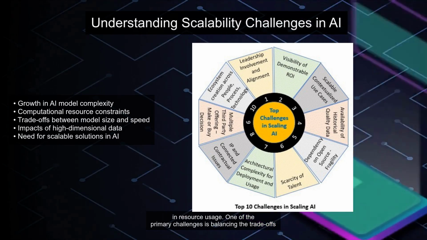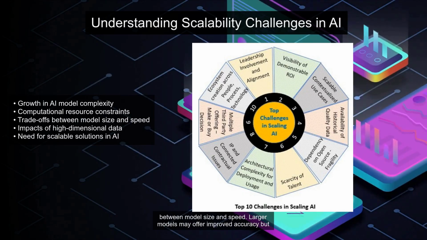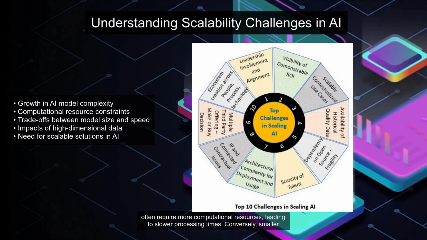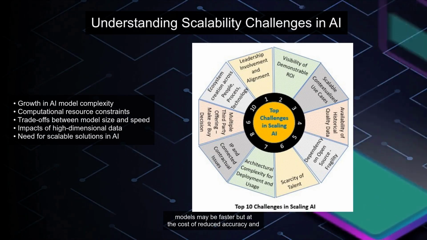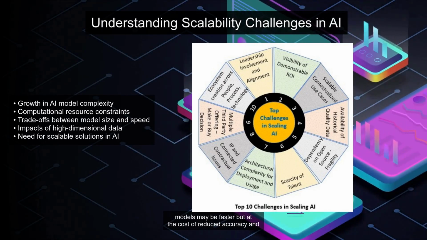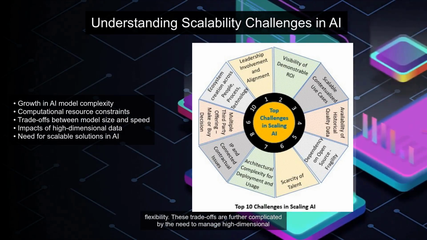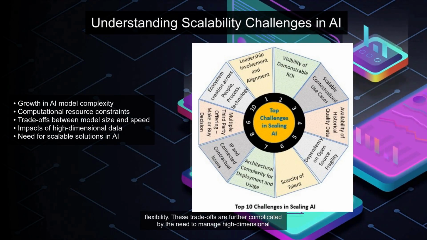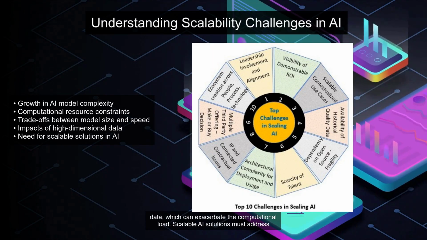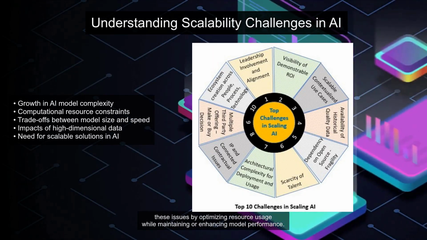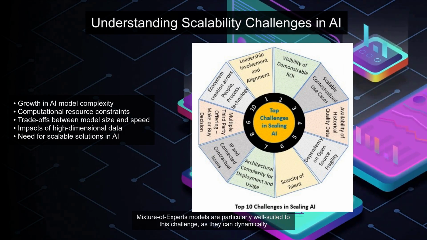One of the primary challenges is balancing the trade-offs between model size and speed. Larger models may offer improved accuracy but often require more computational resources, leading to slower processing times. Conversely, smaller models may be faster but at the cost of reduced accuracy and flexibility. These trade-offs are further complicated by the need to manage high-dimensional data, which can exacerbate the computational load. Scalable AI solutions must address these issues by optimizing resource usage while maintaining or enhancing model performance.